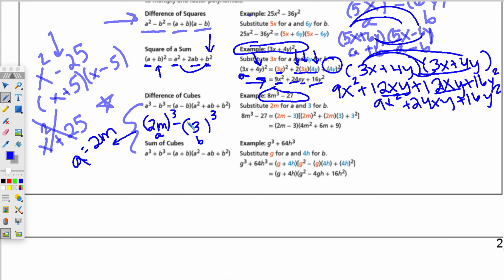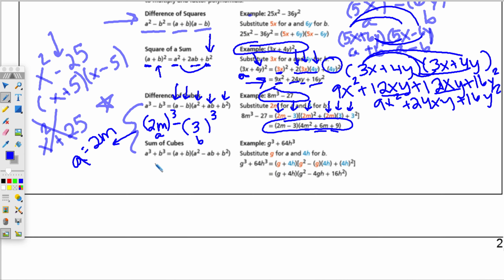If you can fill the A slot and the B slot, then you can use the formula. The formula says A minus B. So over here, if A is 2m, A minus B is 3. Then they say A squared. So if A is 2m, 2m times 2m is 4m squared. Then if they say A times B, A is 2m times B is 3. So 2 times 3 is 6, followed by m. And in the last slot, we have B squared. If B is 3, 3 squared is 9, 3 times 3. So this is your final answer.